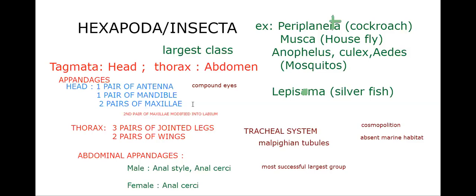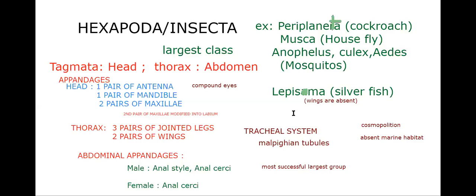Wings are also present, but wings are absent in Lepisma, that is to be remembered. Lepisma is a silverfish. We don't find wings in Lepisma. Do you know the sound when a mosquito and housefly are moving around us? That sound is because of wings only. The second pair of wings in the fly are the halteres, the balancers, rod-like structures.